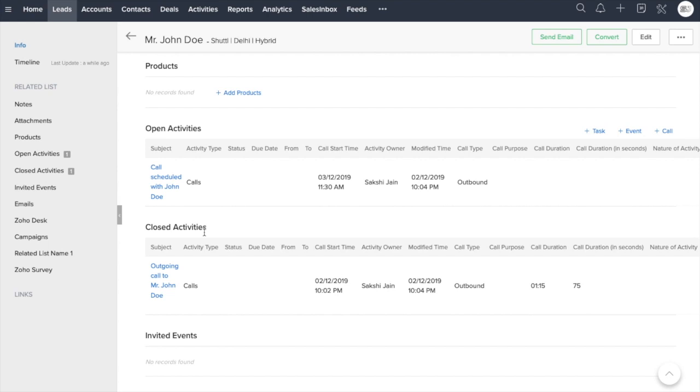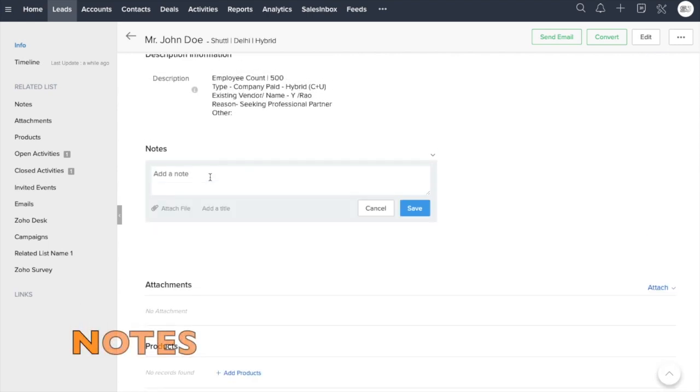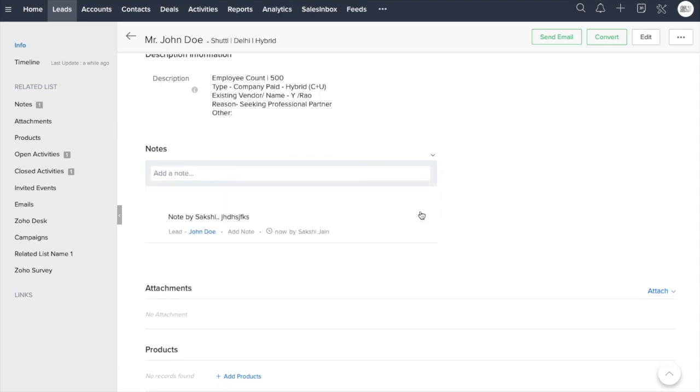Now we have this under close activity. This was a call which Sakshi just made and had words with John. So this simply reflects that particular activity, and this is the one that has been scheduled for tomorrow, right? So these are two different activities which Sakshi did. Let's say Sakshi also wants to write a note, because she might have received some other important information from John. So it could be notes by Sakshi, right? She'll simply save it.